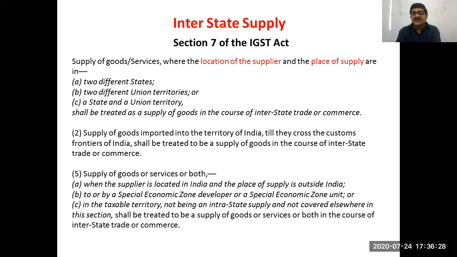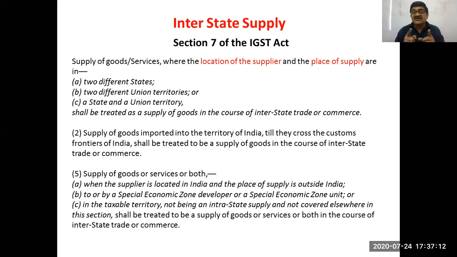Interstate supply, as per section 7 of the IGST Act, is supply of goods or services where the location of the supplier and the place of supply are in two different states or two different union territories or a state and union territory, then it should be treated as a supply in the course of interstate trade or commerce. So location of supplier is in one state or union territory, and the place where supply is being sent, that is the destination, happens to be in another state or union territory, then this will be referred to as interstate supply.